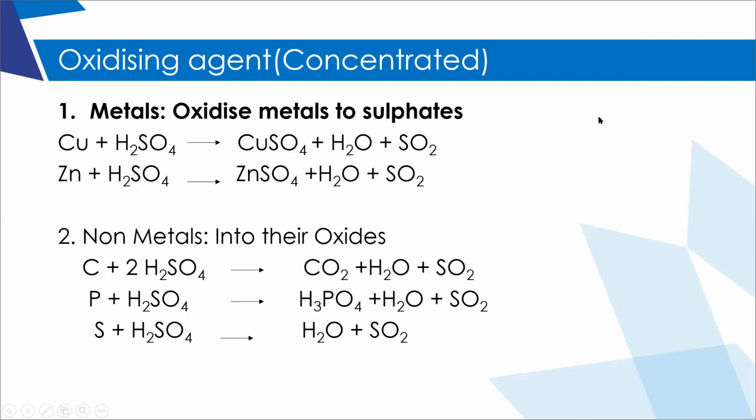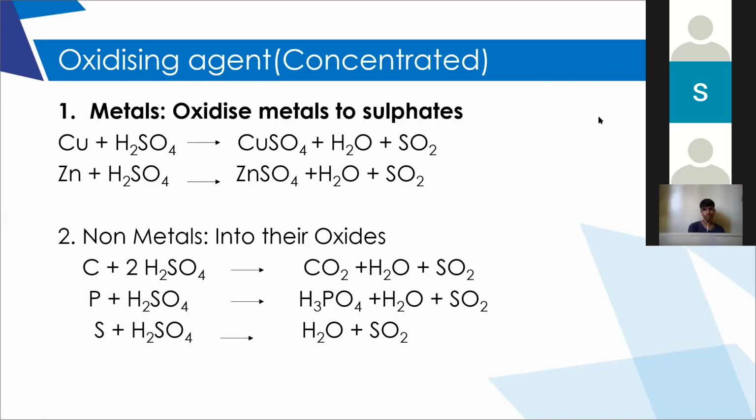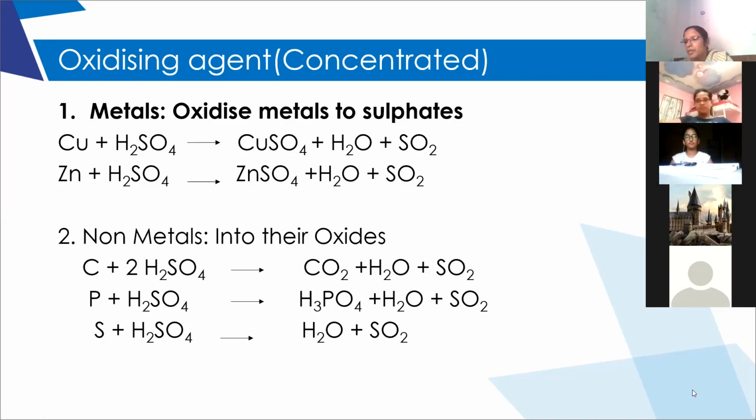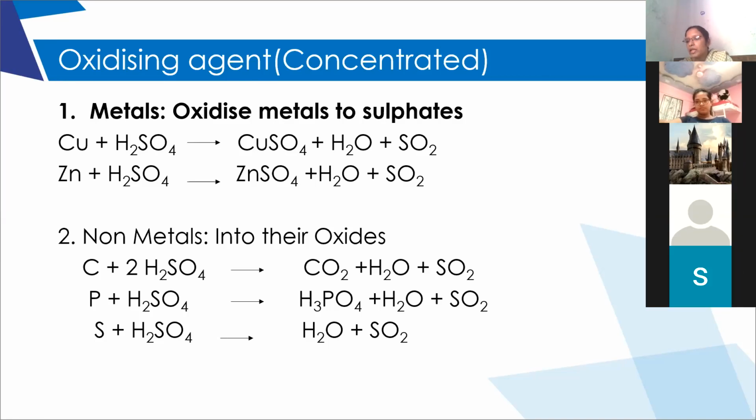Here it is not a displacement reaction. It is an oxidation reaction. Only for displacement reaction we can use the reactivity series, that is when we take only hydrogen separately. So here generally an oxidation reaction takes place. Got it?